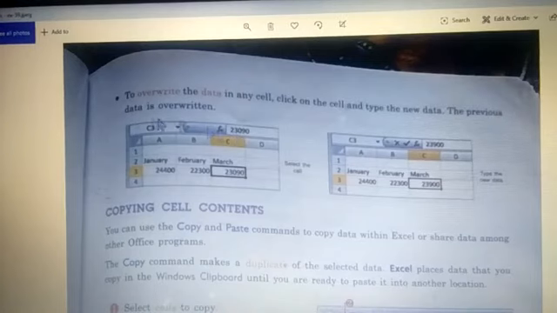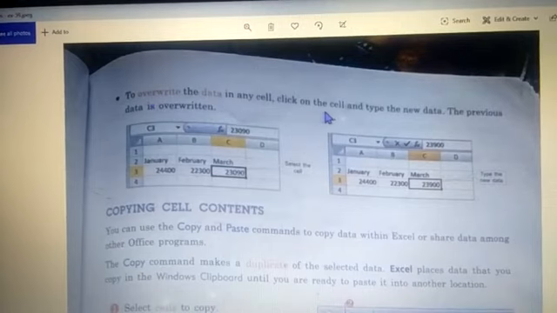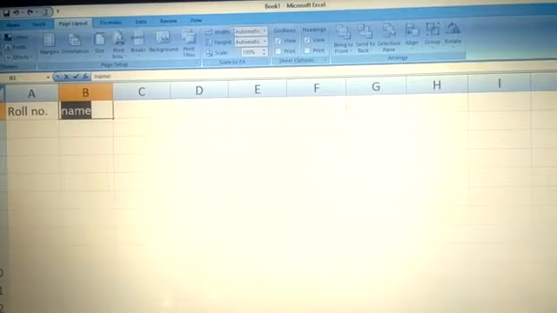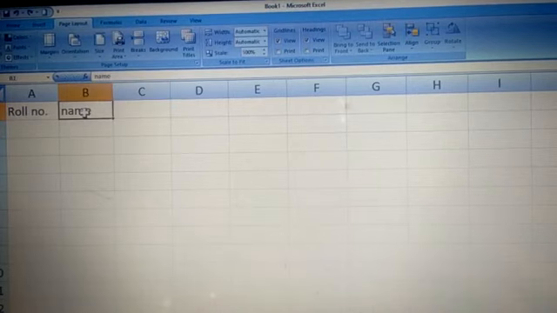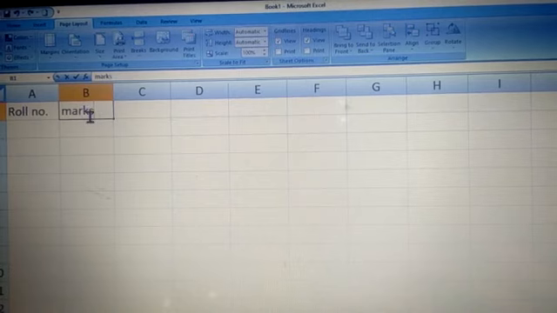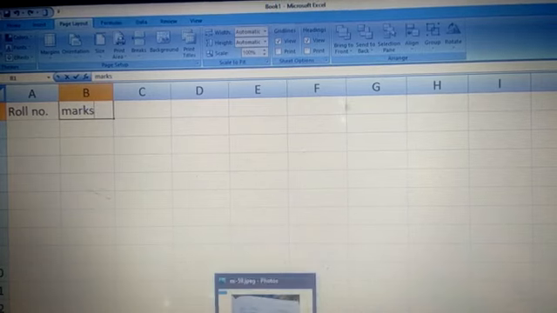Now children, third thing is to override the data. What you have to do, you have to just click in the cell and type the new data, okay? In previous thing, we were making changes. Now we have to completely change the data, okay? Like here I just changed the number as NO, but if I want to change name with something else, then I will just click on this, and write anything. Say I want to write marks, so I will just click on it and write marks. See, it has been overwritten, meaning instead of name now marks is there. So this is how you override things, okay?